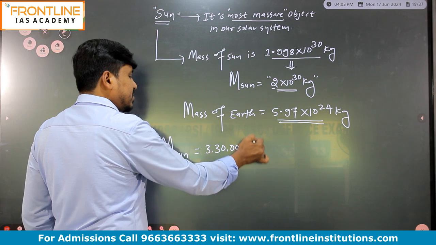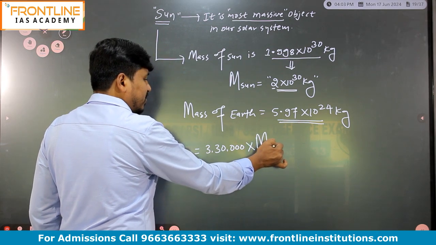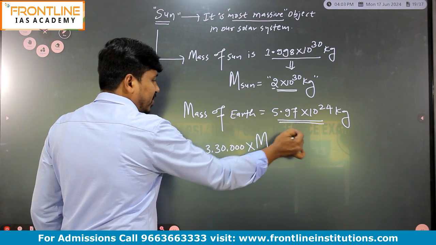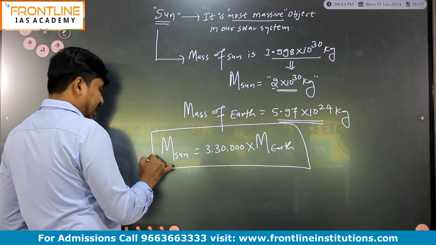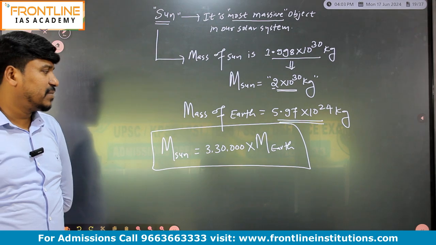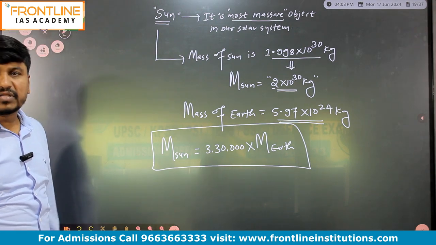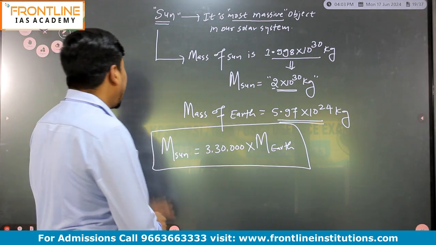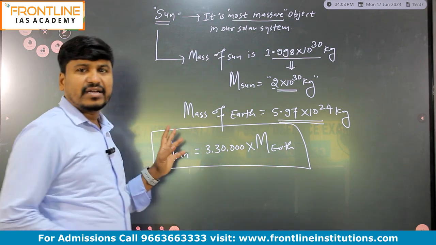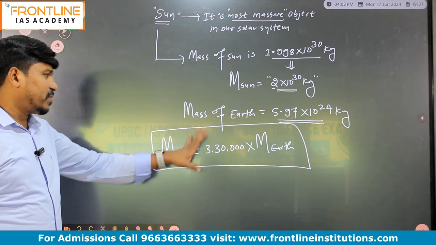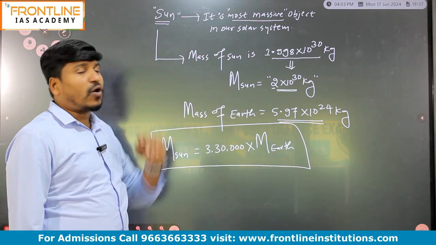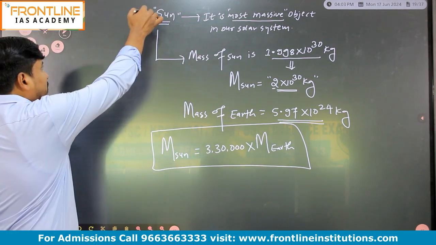So the mass of the Sun is approximately 3,30,000 times the mass of Earth. It's a very big, very large object, right? So very important one. The Sun is the most massive object in our solar system. So one more important point.